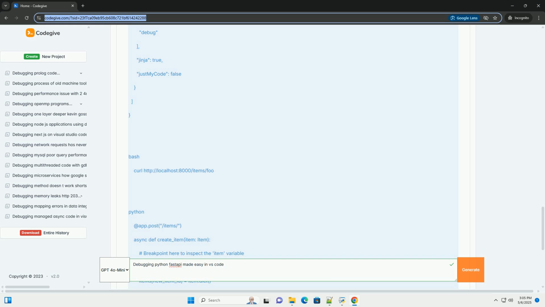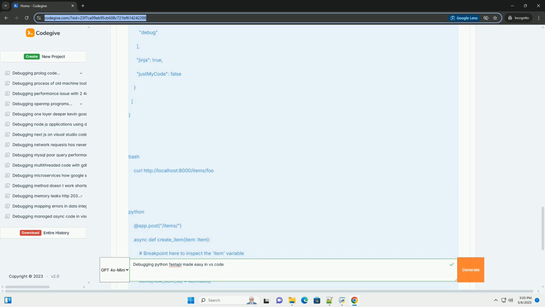2. Creating a launch configuration in VS Code. VS Code uses launch configurations to define how to start and debug an application. Create a .vscode folder in the root of your project, if it doesn't already exist. Inside the .vscode folder, create a file named launch.json. Here's a launch.json configuration that works well for debugging FastAPI with uvicorn.